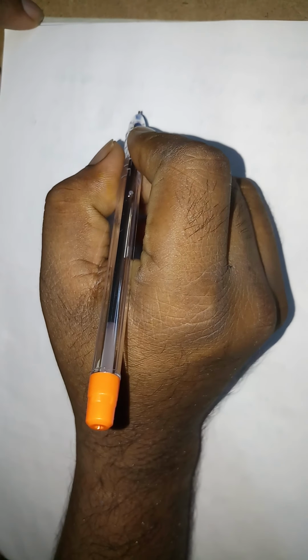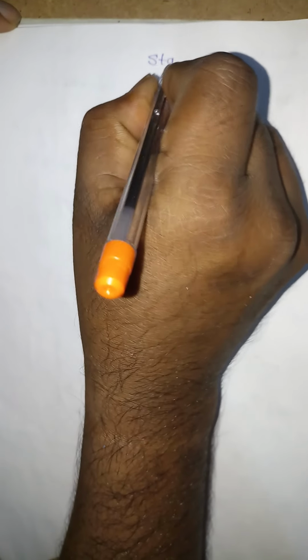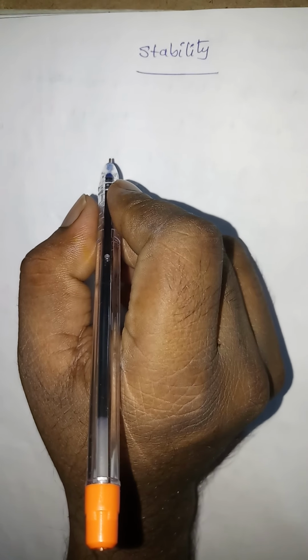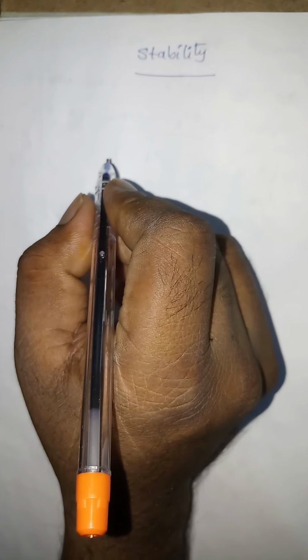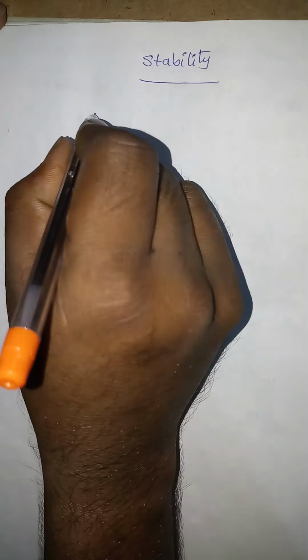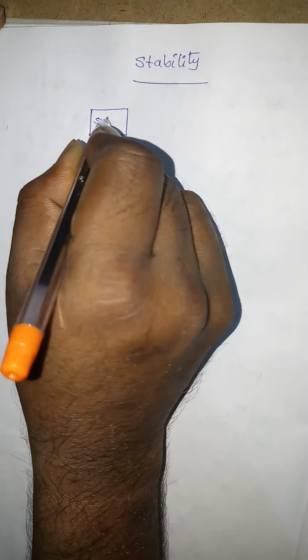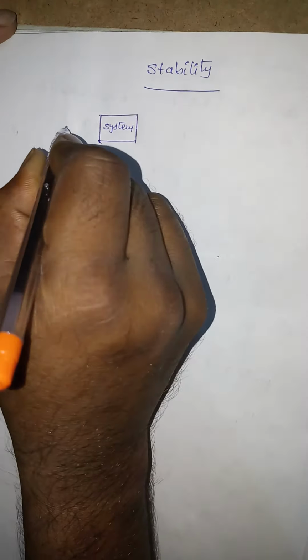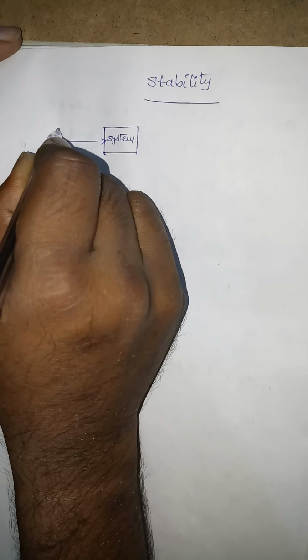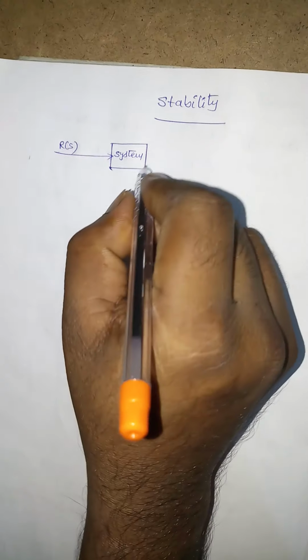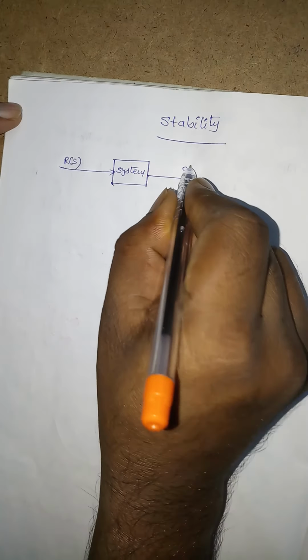In this session, I am going to explain about stability. So, what is a stable system? What are the stable systems? Let me explain here. Suppose this is a system, and we will give the input for this. R(s) is the input, and C(s) is the output.